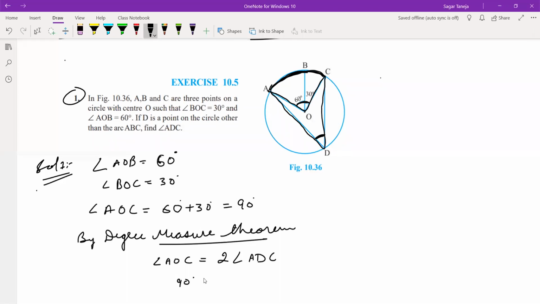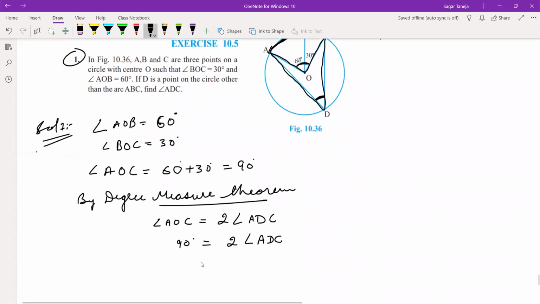AOC we know is 90, so we can find ADC. ADC is 90 by 2, so angle ADC is 45 degrees. Note it down, be quick.